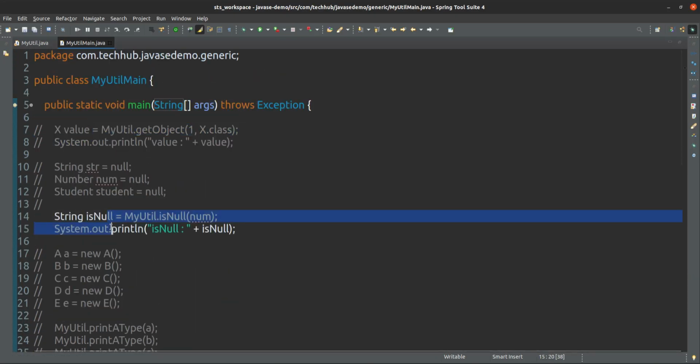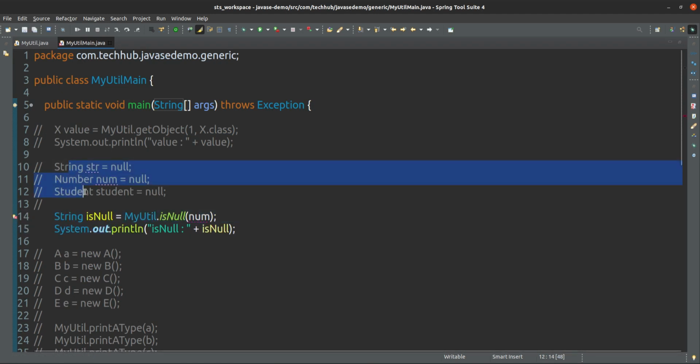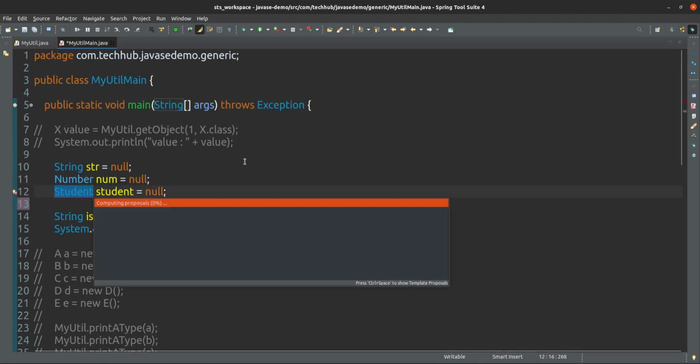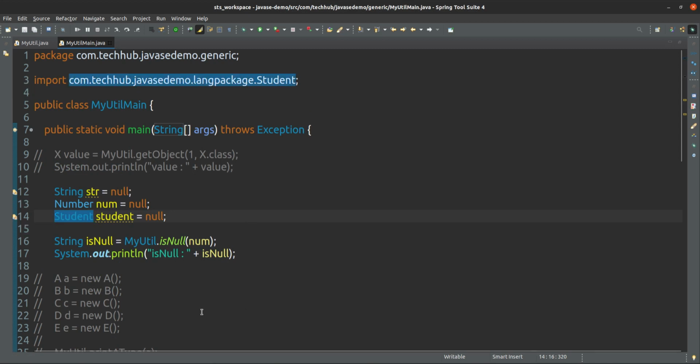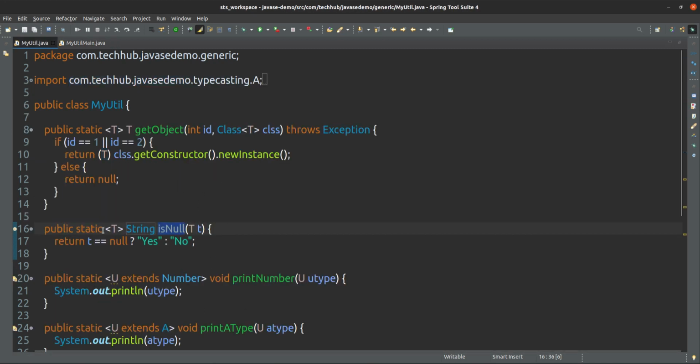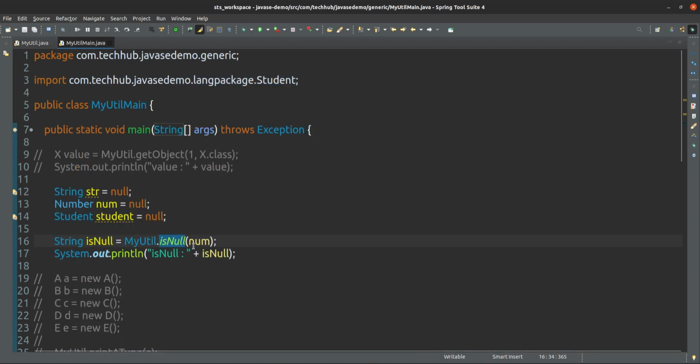Another method that I have also defined is isNull. It will take any type, you can give a String also, no issue, it is up to your choice. Now I am checking isNull, because if you see, that is also generic, and this is a type T. T can be any type. Now here, whatever type you specify, it will use. So I am checking for str first.